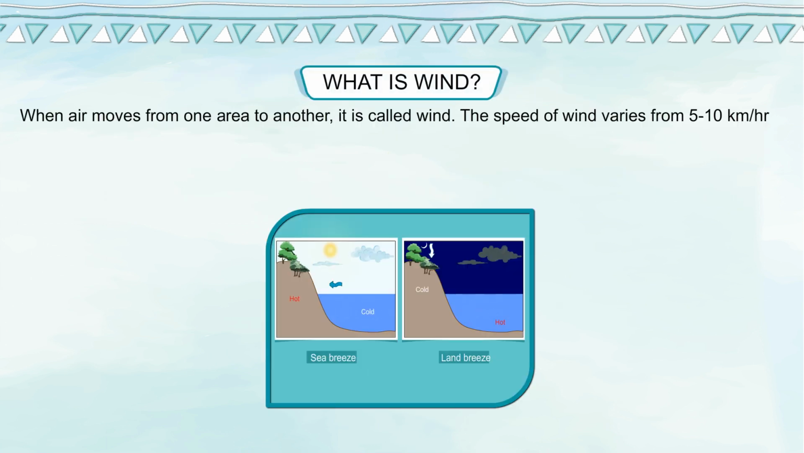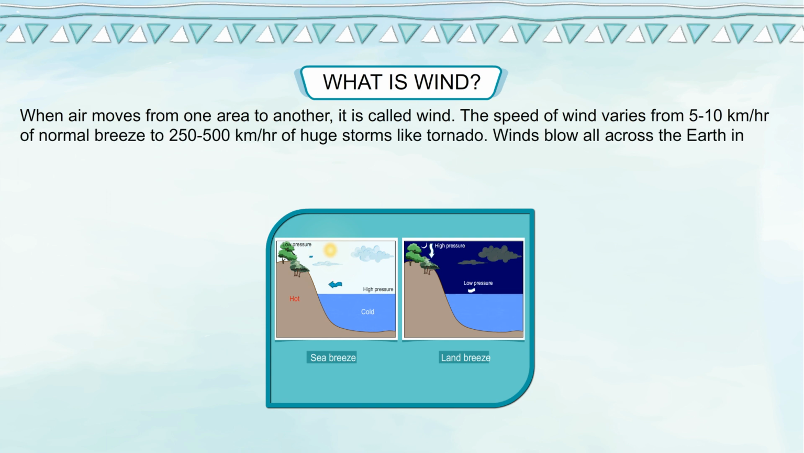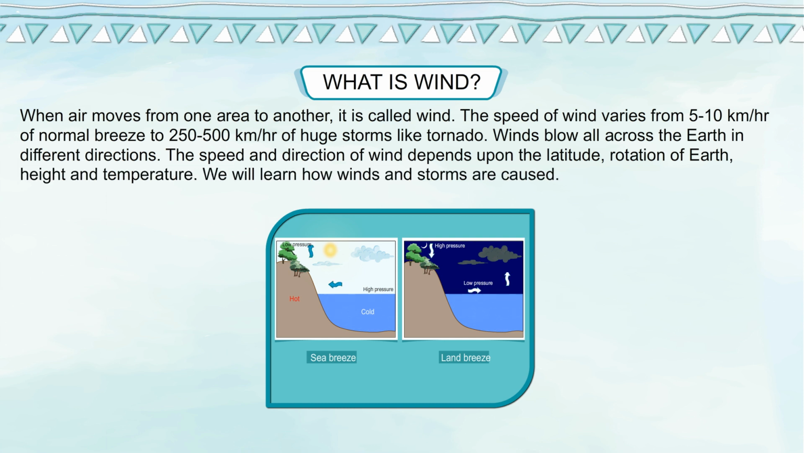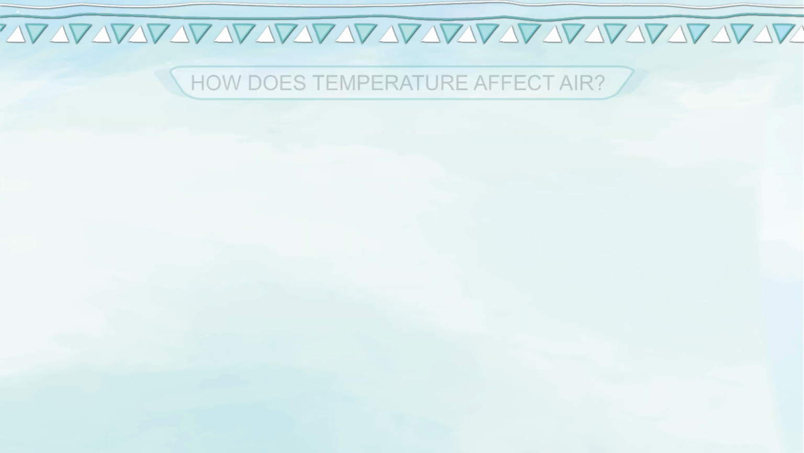What is wind? When air moves from one area to another, it is called wind. The speed of wind varies from 5 to 10 km per hour of normal breeze to 250 to 500 km per hour of huge storms like tornado. Winds blow all across the Earth in different directions. The speed and direction of wind depends upon the latitude, rotation of Earth, height and temperature. We will learn how winds and storms are caused.